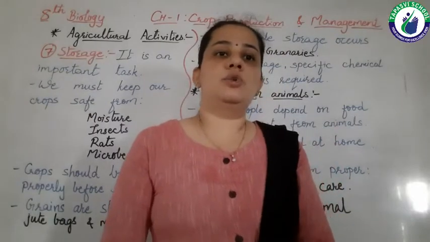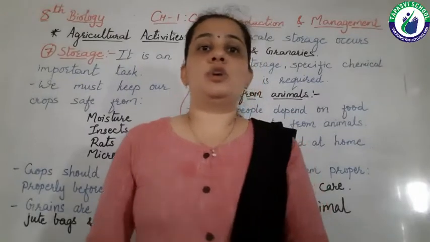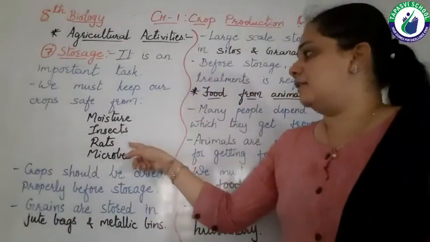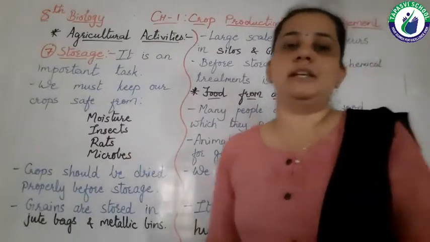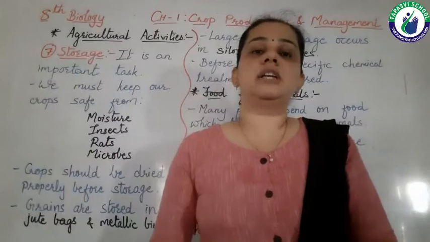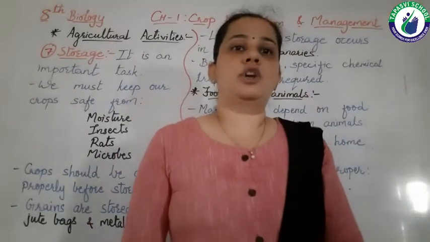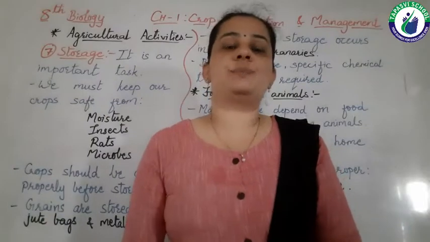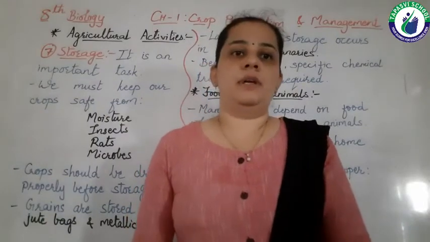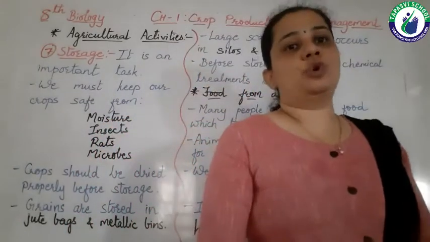That means the room should be kept clean, and there should be no insects, rats or microbes present in the room, right? If these are present in the room, then they attack our crops, our grains, and spoil our crop, right? So this is about the storage.